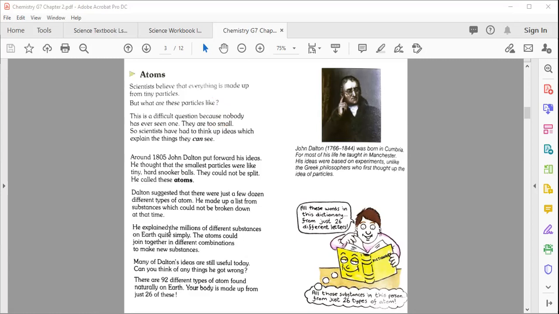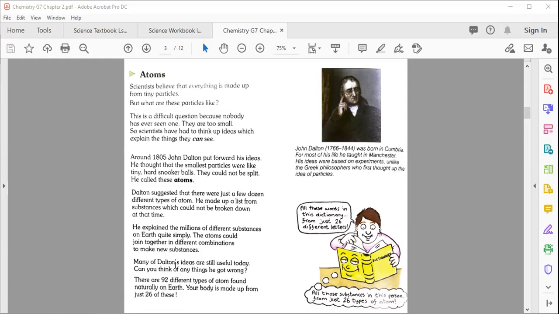He explained the millions of different substances on Earth. Quite simply, atoms could join together in different combinations to make new substances. There is also Dalton's theory, which you can easily find and read. He said that all matter, all things, are formed from different combinations of atoms.